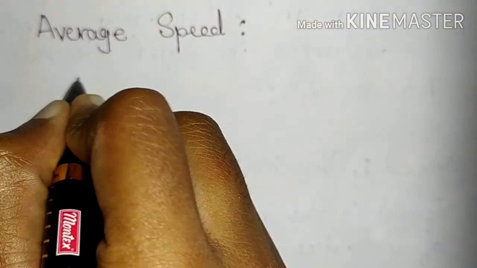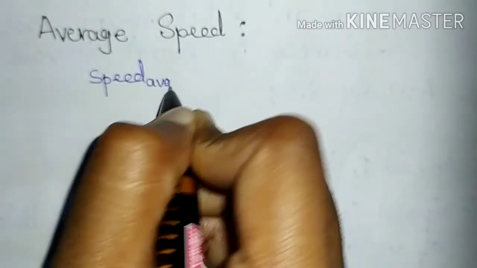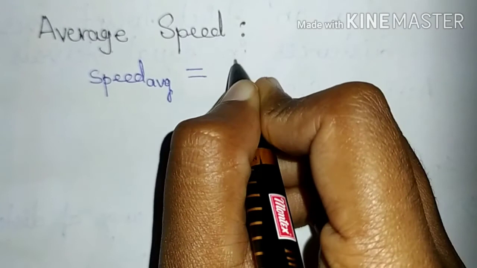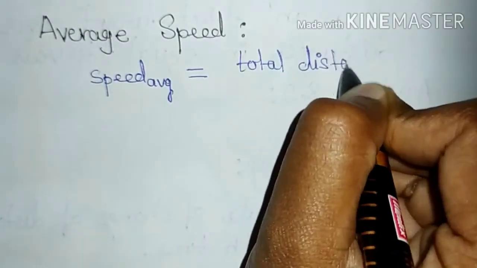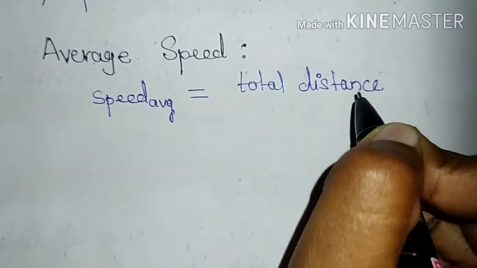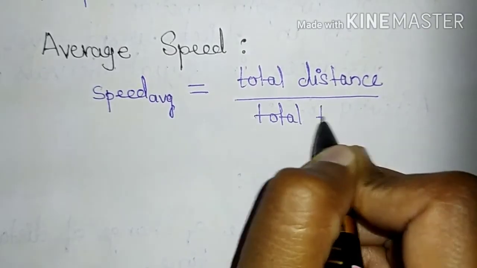So in that case, we cannot pinpoint an exact speed which will tell about the rate of motion for that vehicle. So in that case, we consider a physical quantity known as average speed, where average speed is equal to total distance by total time taken.